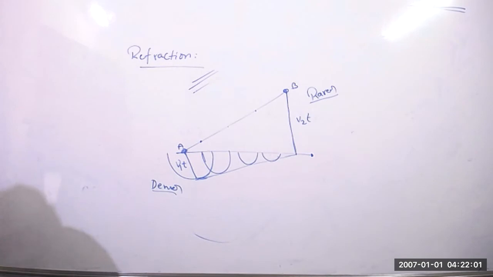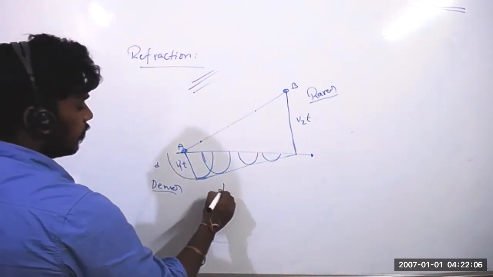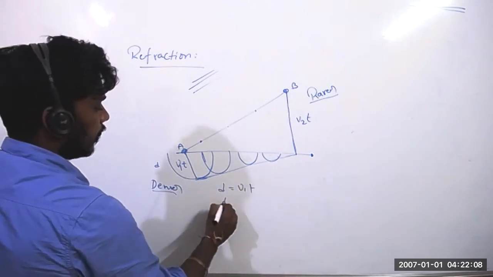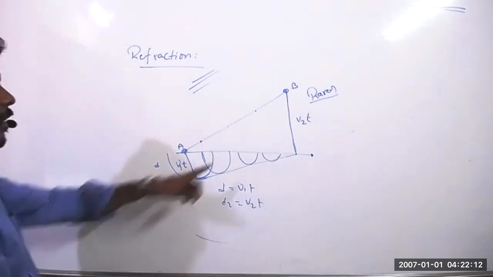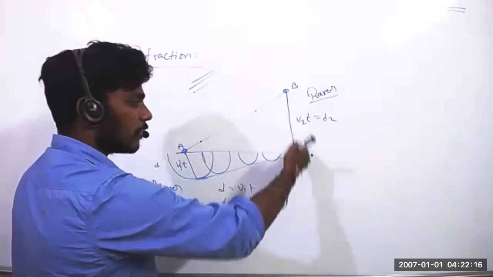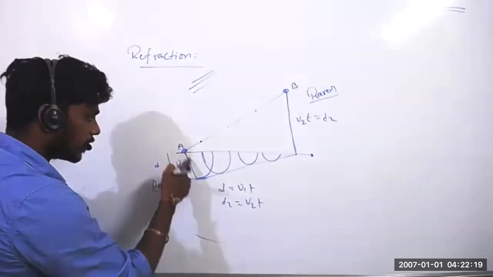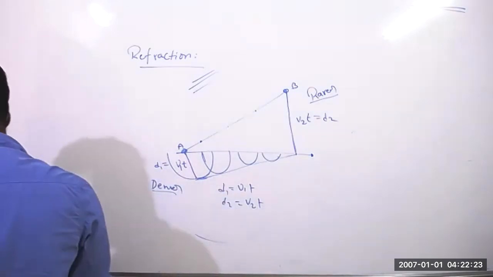Yes, sir. So here distance is v1t, and here distance is v2t. This is d2. This particle will cover this much distance, and by that time this particle will cover this much distance. That is d1, take.